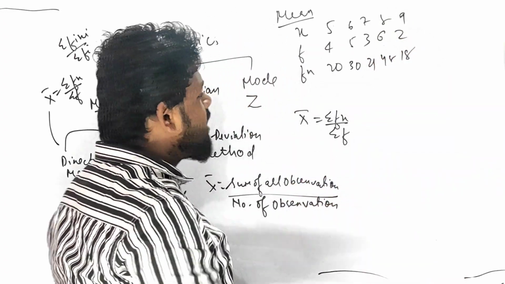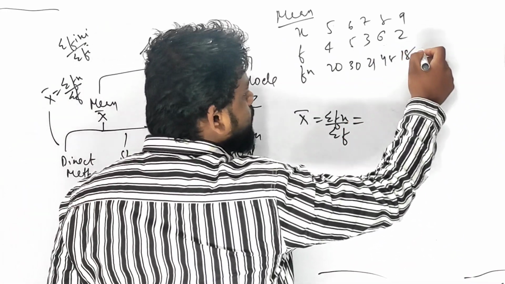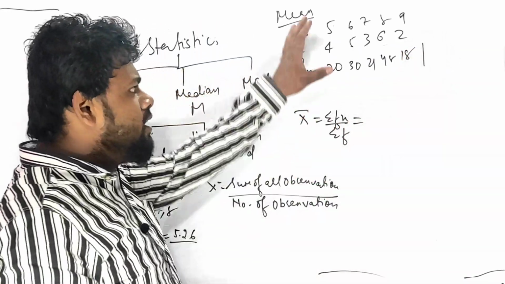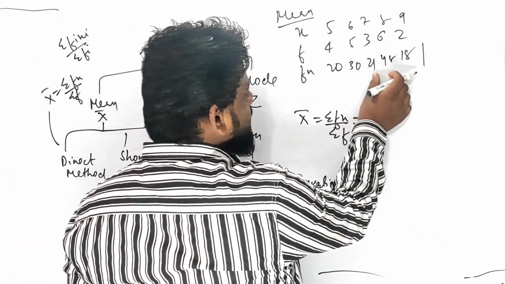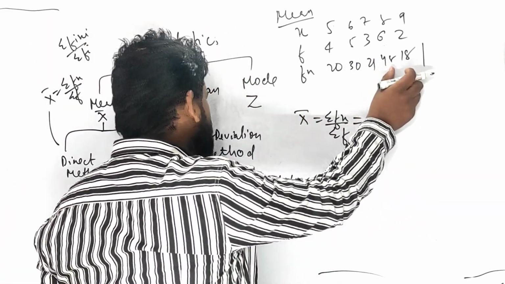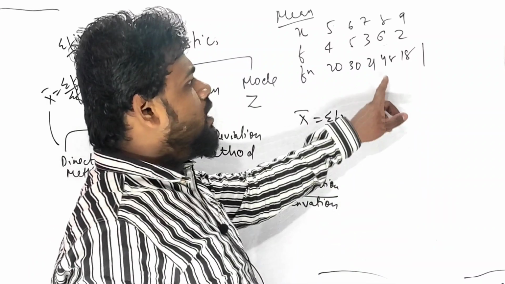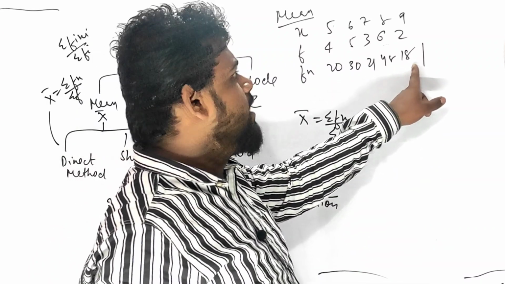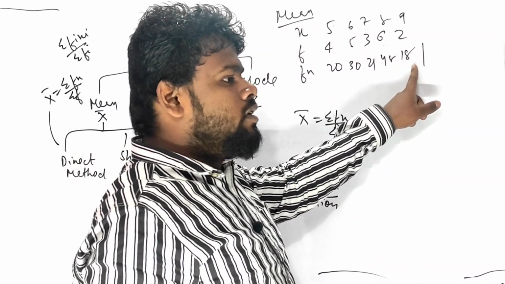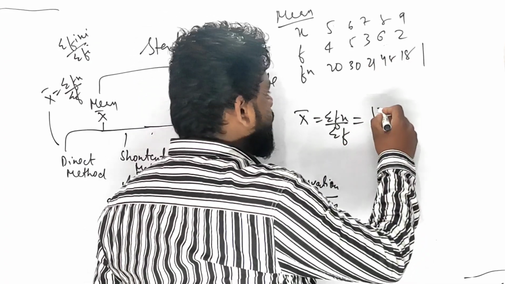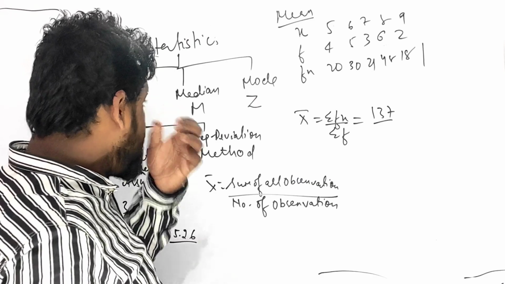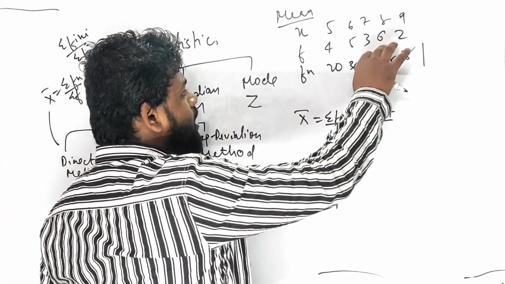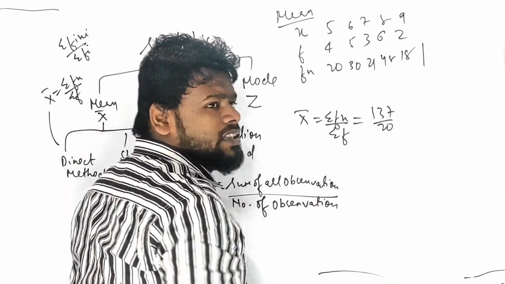Is it clear? Then what do I have to do? I have to add them. Generally I add in a column, but I am doing it in a row, it doesn't matter. So 50, then 71, then 79, then 119, then 137. I have got 137 upon the total frequency. The total frequency is 5, 4, 9, 10, 11, 12, 18, 20. That's it. Is it clear?